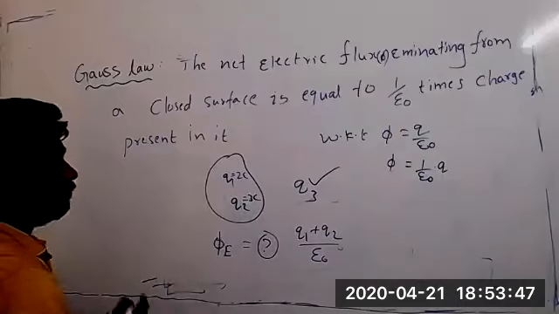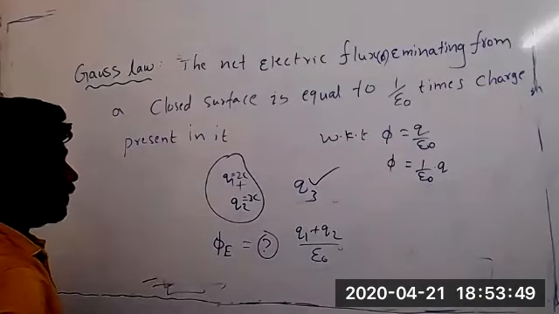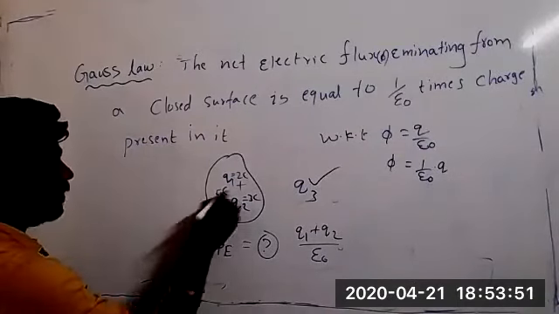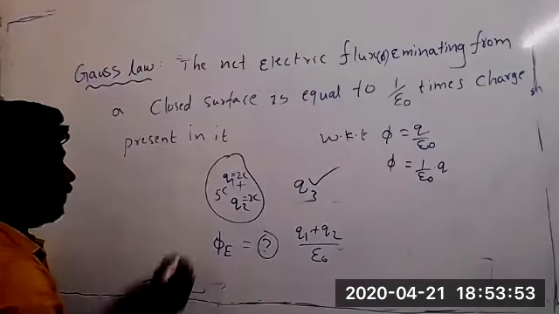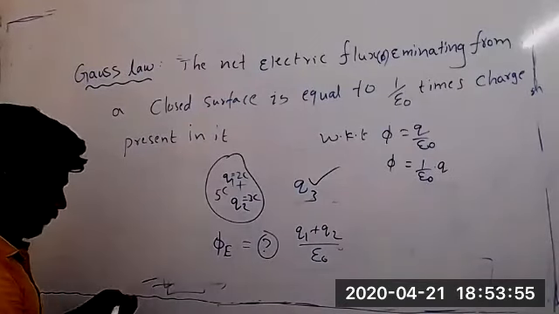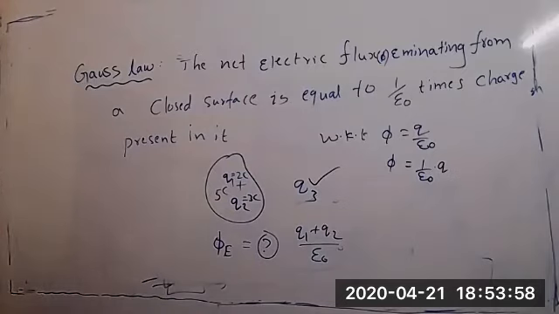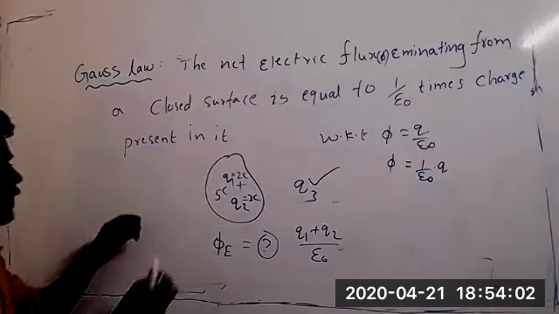Will you say 2 into 3? We can't say that. 2 plus 3, 5. Yes, sir, 5 coulomb charge is there. I was telling that Q1 and Q2 should be symmetrical towards the surface, right? Yes, those are the conditions for Gauss law.